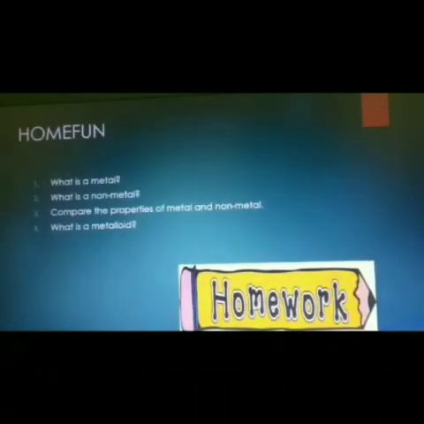So today we have seen what is meant by a metal, a non-metal and a metalloid. Today's homework: What is a metal? What is a non-metal? Compare the properties of a metal and a non-metal. And what is a metalloid?